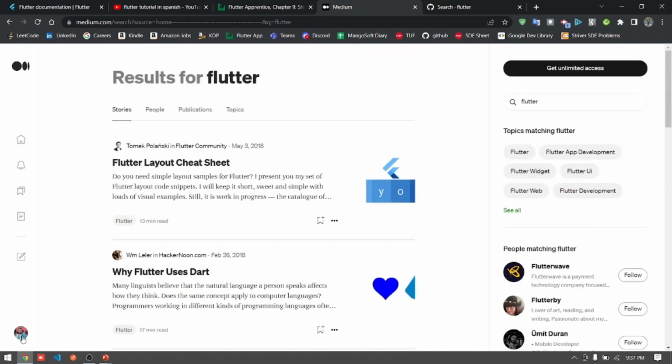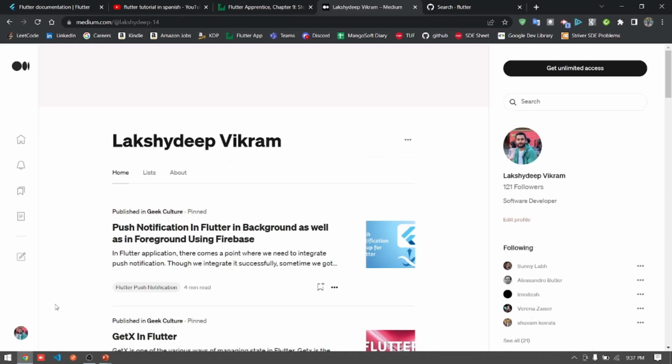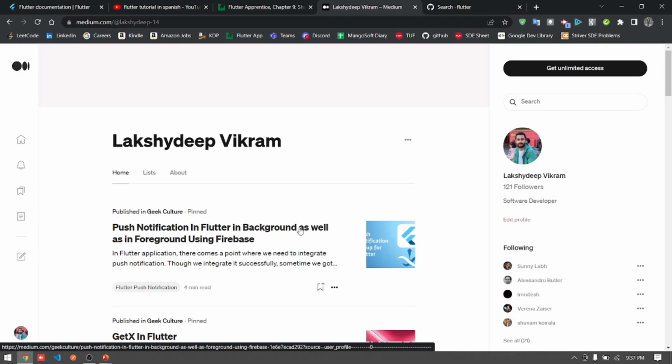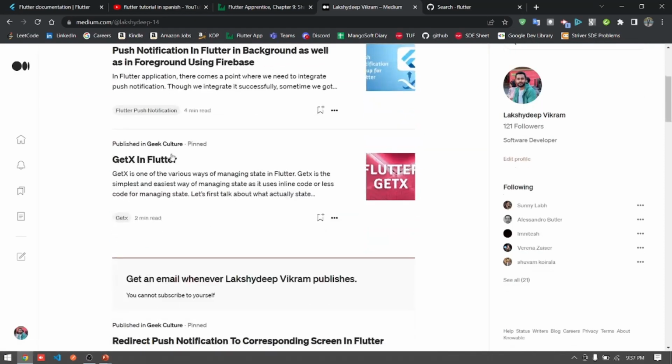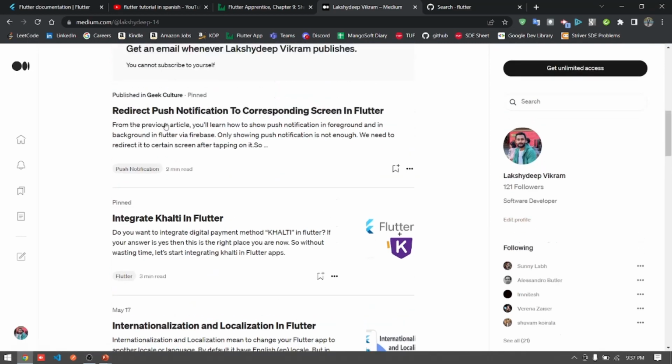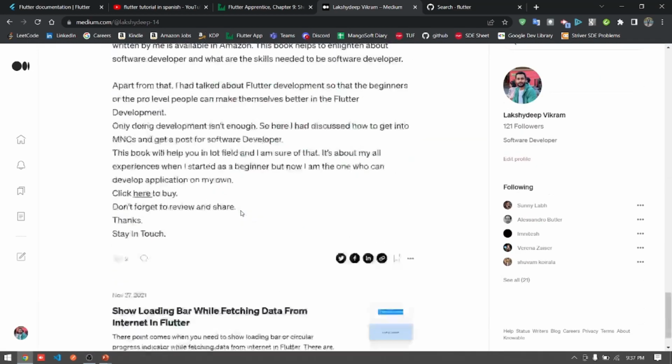I have also written many articles. Let me show you about them. I have written on topics like push notifications in Flutter in background as well as in foreground using Firebase, GetX in Flutter, redirecting push notifications to the corresponding screen in Flutter, integrating Khalti in Flutter, and many more.